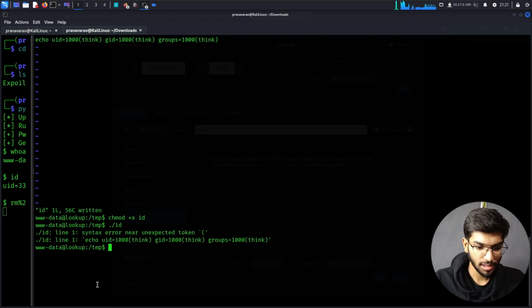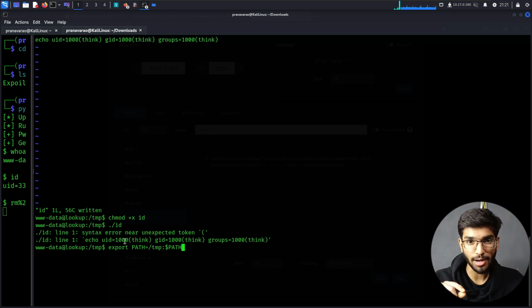id command, okay, it gives me some error. It's because it's not able to read it. That's fine. What I will do is let me change the path. Okay, so let me export the path, whatever is there by default. I want to modify it, saying that use the temp directory first, and then whatever is there in this path variable, you just use that itself. So I'm changing the path variable of the system to first look at my temporary directory and then go to the other paths of it.